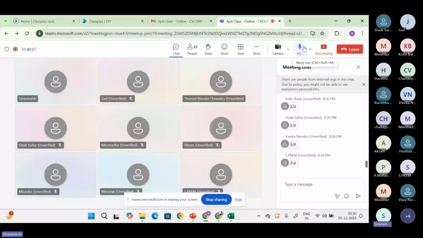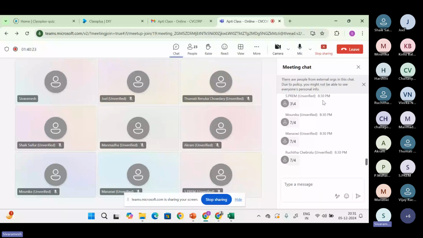7 by 4. 175% means 25, 4 times is 100, and again 3 more 25s, so 7 by 4. Yes, very good. Okay, super guys. Thank you for posting your answers in the chat box. Nice, I have seen so many responses. Almost everybody is responding in the chat box, and some are unmuting and giving answers.